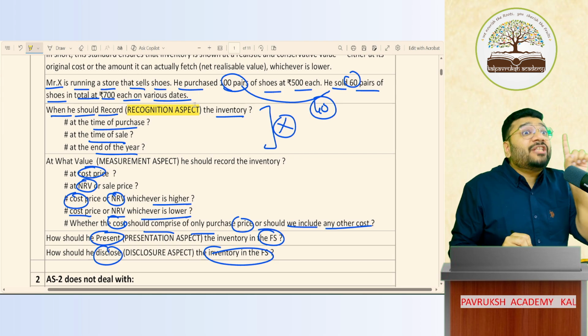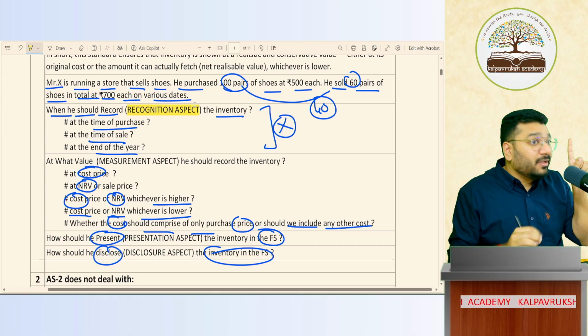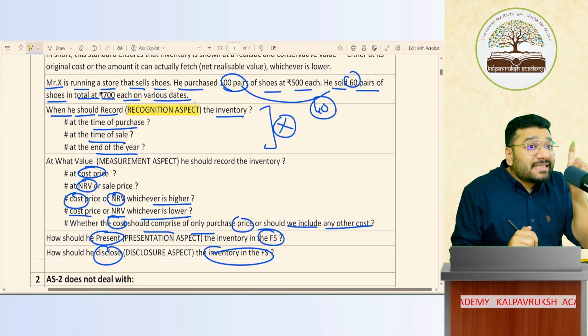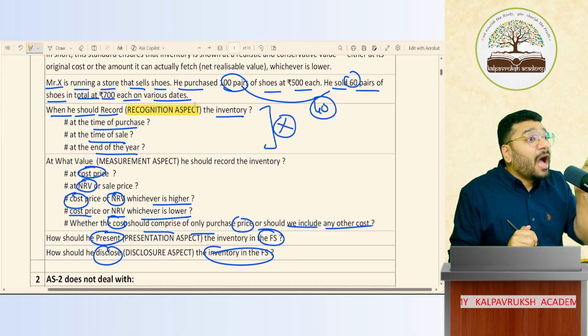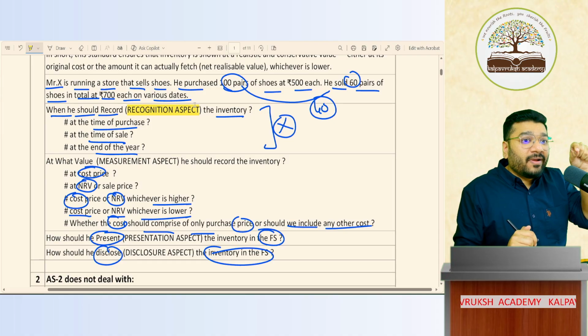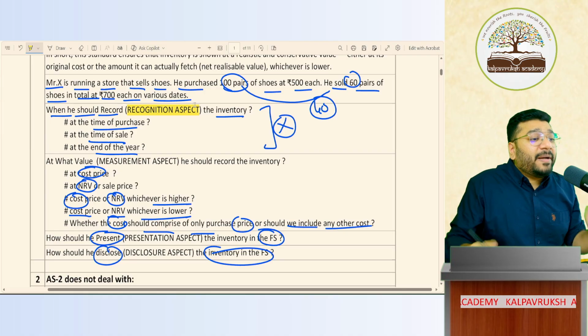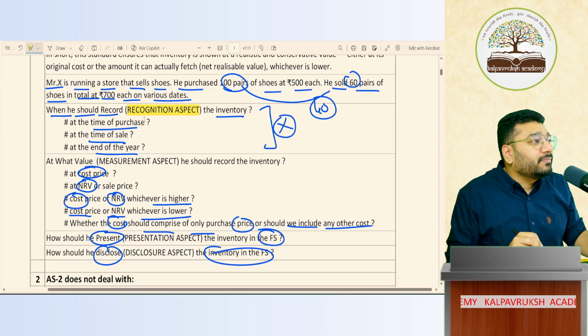An entry: when should I record it? On what date should I record it? How should I record it? That is called the recognition aspect. What is recognition? How an entry should be recognized or recorded in the books of accounts, how and when the entry should be passed. That aspect is called the recognition aspect. Got it, not got it?